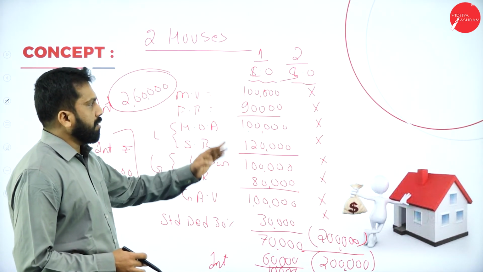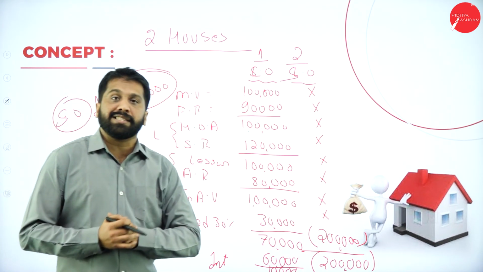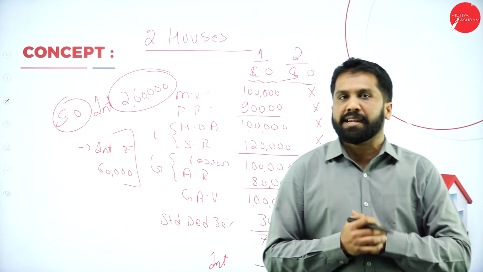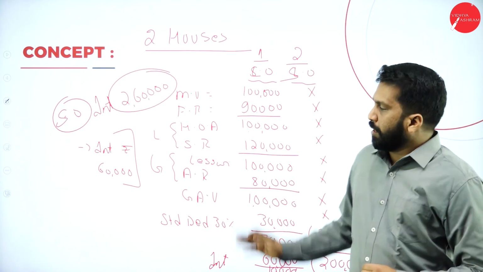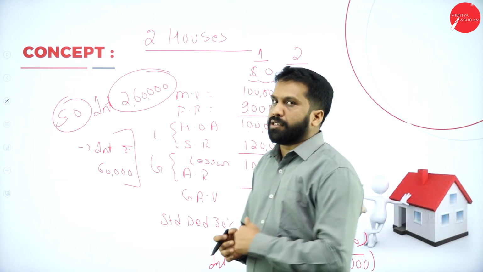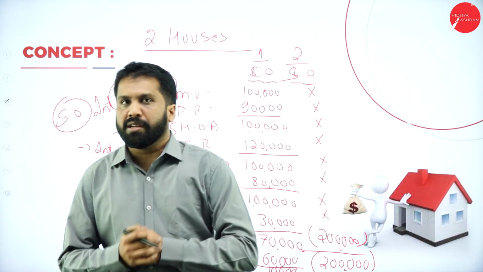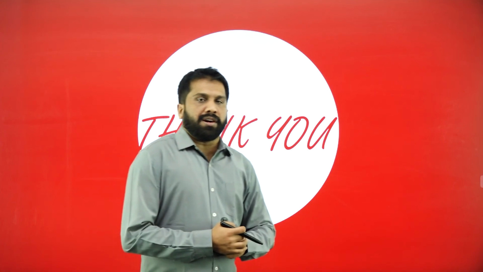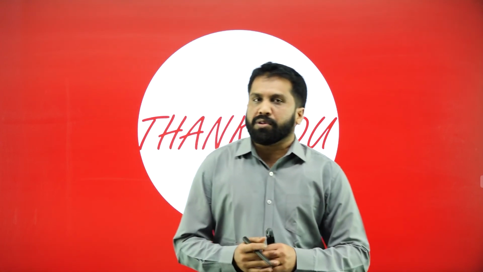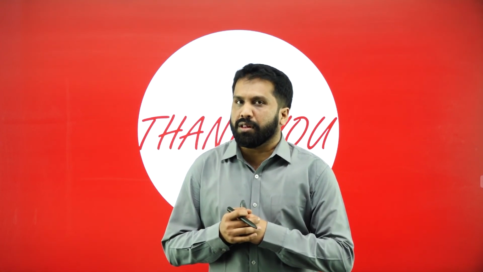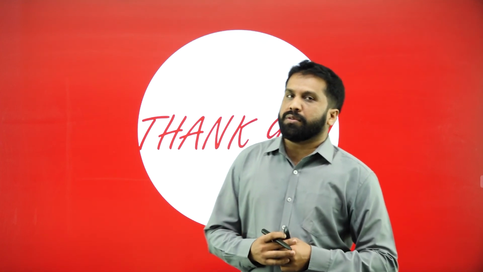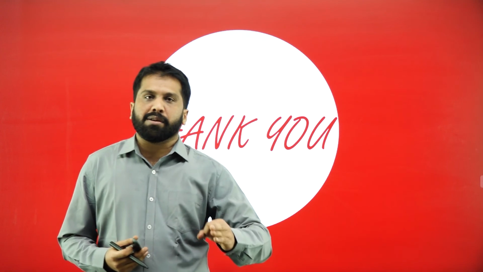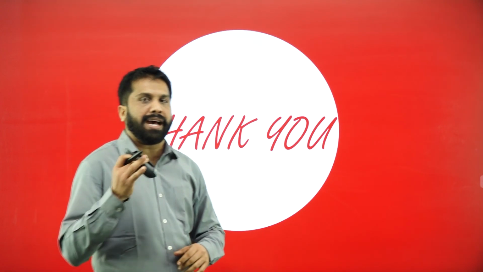This is all about your self-occupied as well as let out. If it is for repair purpose, max to max, how much can you take? 30,000. Now, if you refer to your previous year notes or previous textbooks, you will find 1,50,000. So this is all about today's session. Hope you understood how to calculate interest on a loan, how to calculate for self-occupied, and how to calculate for let out. All kinds of adjustments you have understood.